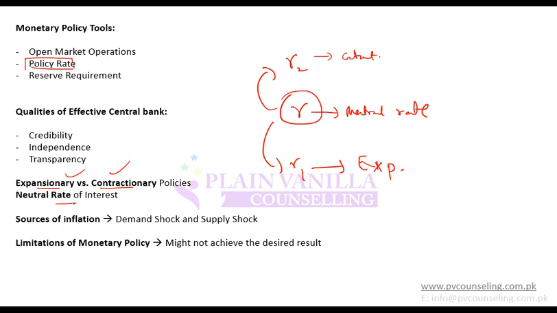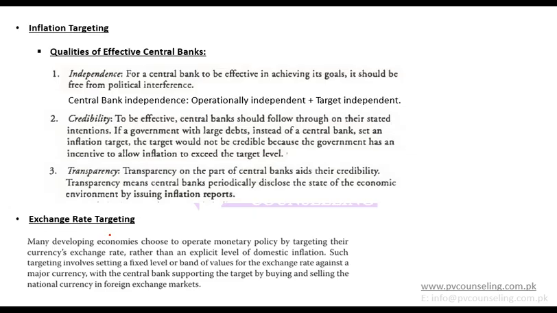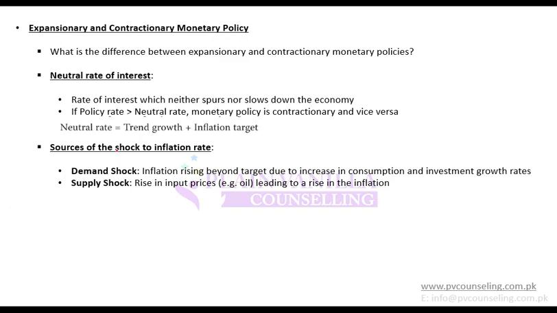Now the question is, how do you calculate this neutral rate of interest, or what is this neutral rate of interest actually? So the neutral rate of interest is trend growth plus inflation target. So overall long-term growth plus inflation target. This is the neutral rate. If your policy rate is greater than the neutral rate, monetary policy is said to be contractionary.